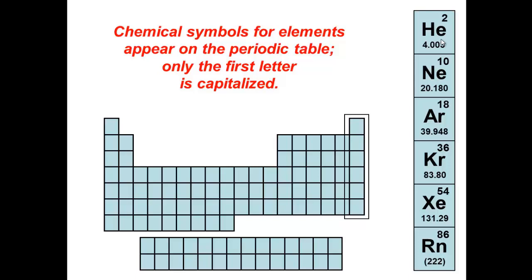And in some cases the element symbol is three letters. The first one will be capitalized and the other two will be lowercase. This is group number 18 that contains the noble gases, the ones with a complete outer energy level of 8 electrons. That's why they are unreactive and they don't make up compounds.